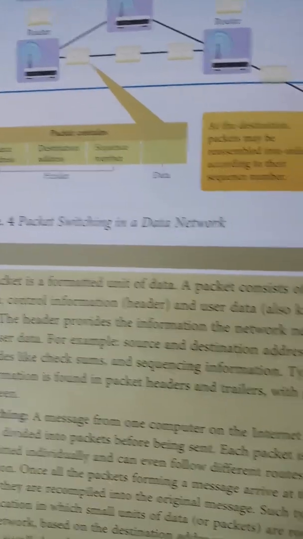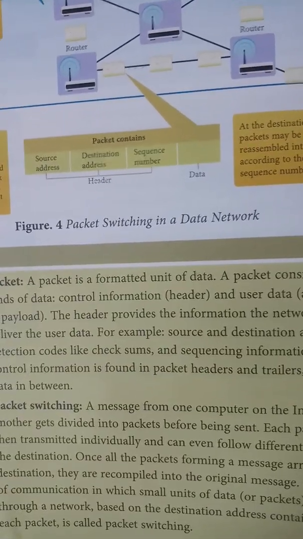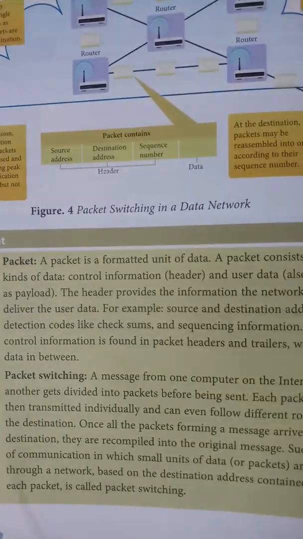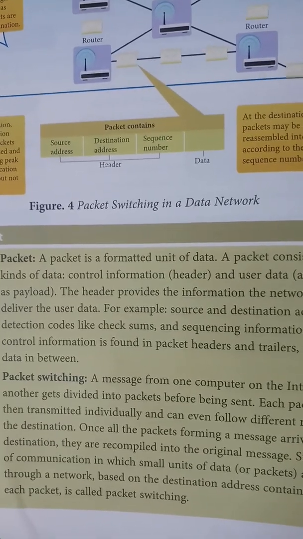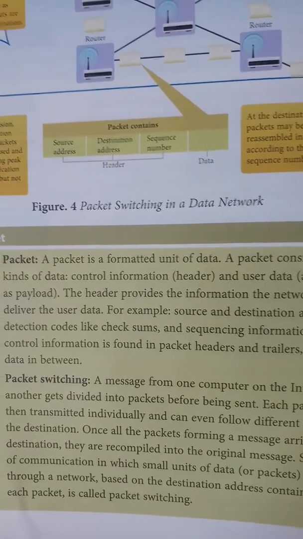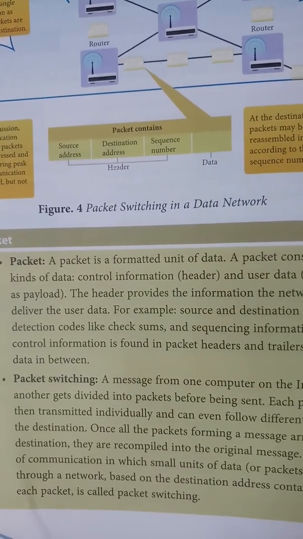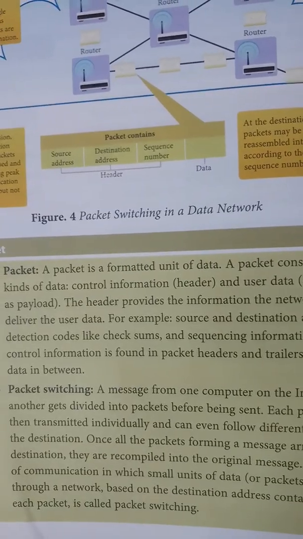For example, source and destination addresses, and error detection codes like checksums. Error detection is used to check whether the data has any errors or not, before and after transmission. One of the methods of error detection is checksums.